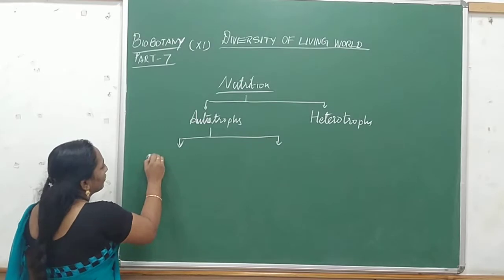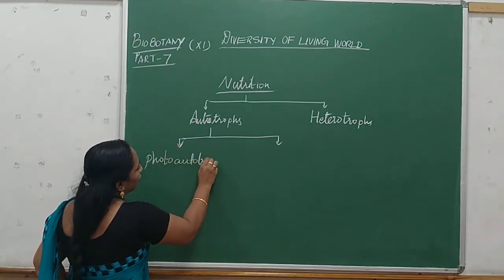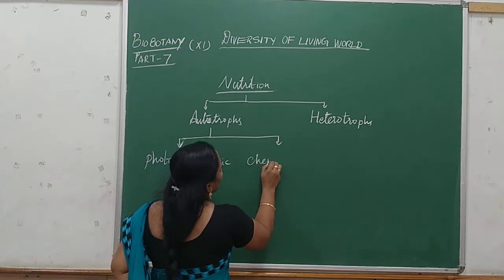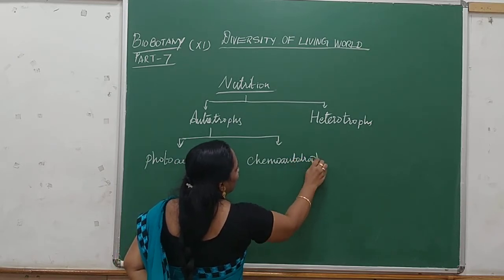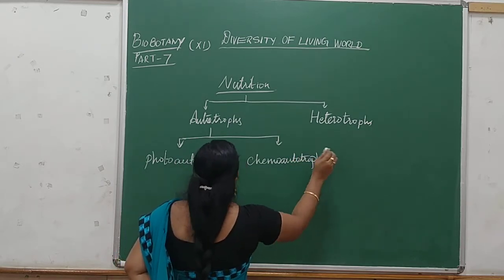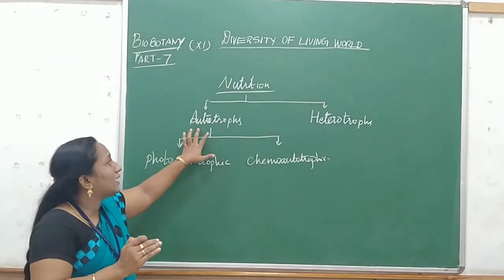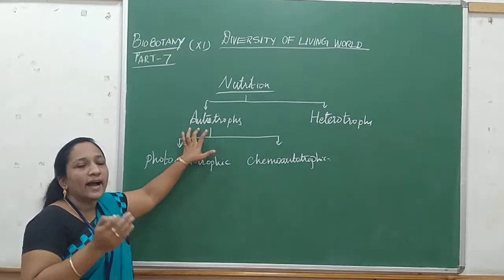One is photoautotrophic bacteria, another is chemoautotrophic bacteria. Phototrophic means the plant or bacteria prepares its own food by means of sunlight and in the